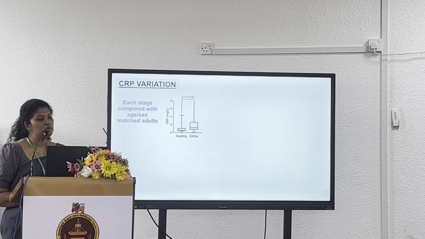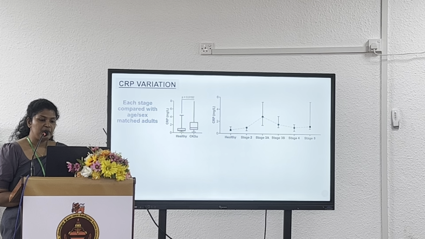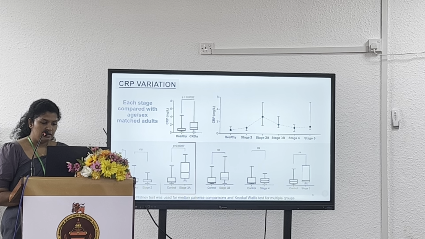Similar results were seen in the CRP variation as well. CRP levels in CKDu patients were significantly higher when compared to control, and there was also a significant peak at stage 3A and a subsequent decline, as in the TRAIL levels. The pairwise comparisons here also reveal a statistically significant difference between the control and stage 3A.